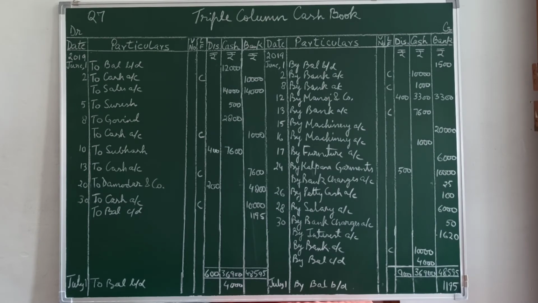17th, check issued for rupees 6,000 in favor of Sachdeva and Company for purchase of furniture. Again, goods are not purchased, furniture is purchased and payment is made by check. By furniture account, bank column 6,000. 20th, purchased goods from Kalpana Garments for rupees 10,500 on credit.